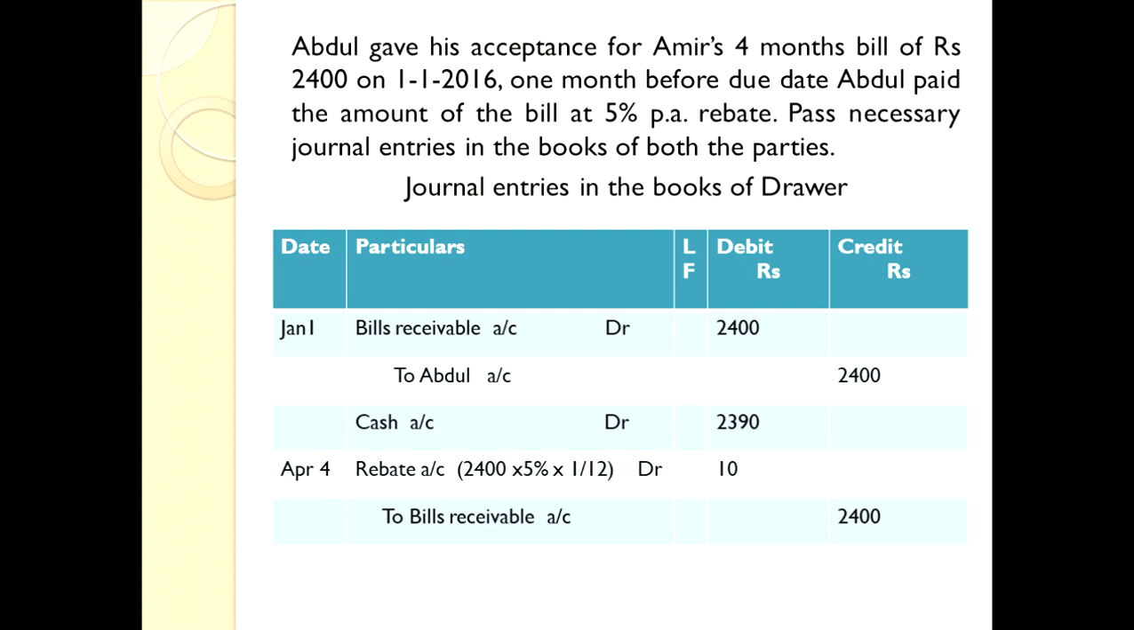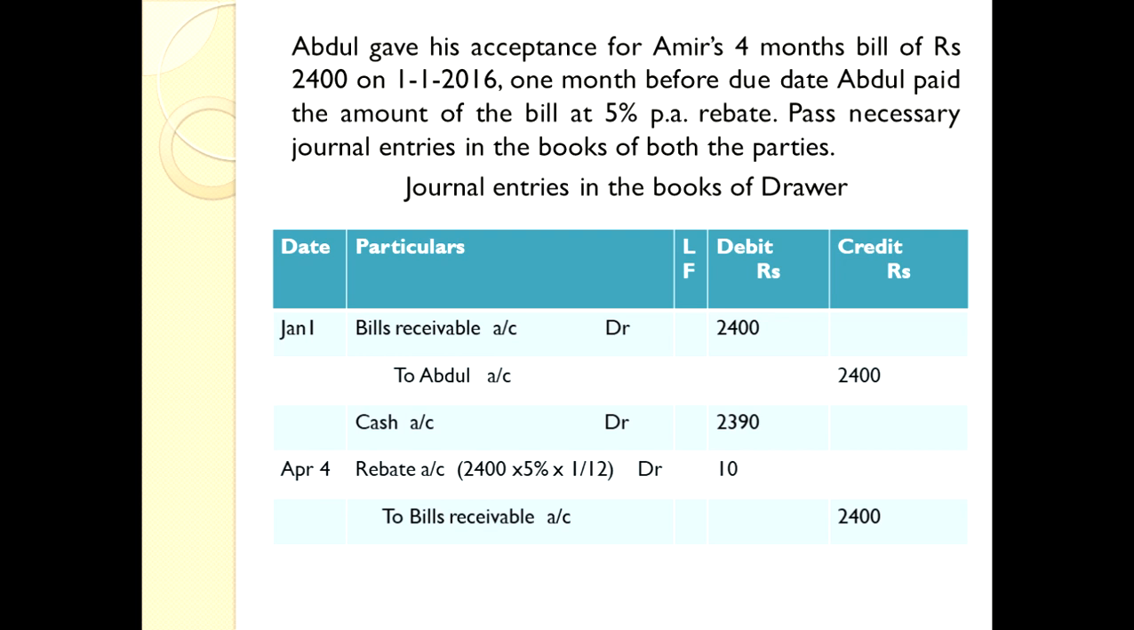Abdul accepted a bill for 4 months, and Abdul paid the money before maturity date. That means before completing 4 months, Abdul paid money. That means in the third month, 1 month before. In the question they gave clearly 1 month before due date. That means in the month of April itself, Abdul paid cash to Amir. Now let us pass journal entries.